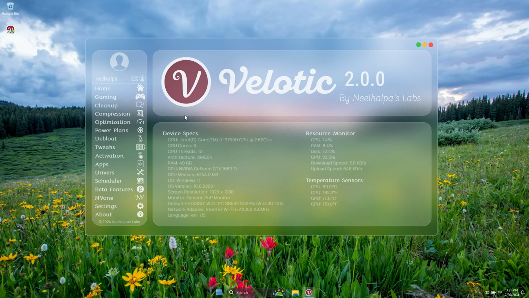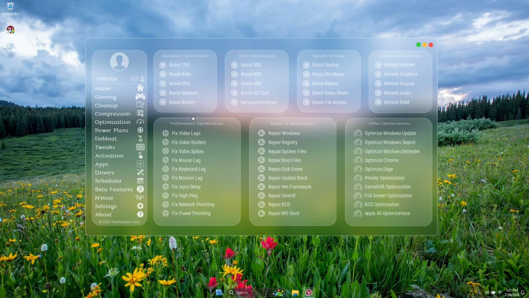Moving on to the optimization page, you have more ways to optimize hardware and disk, apply speed-up patches and refresh buggy or faulty components. Below, you get more options to fix lag, spikes, stutters or latency that might ever appear in your PC. Optimizations have no value without options to repair broken components. So, the Velotic team has provided features to fix some issues with your PC. Finally, you can click Apply All Optimizations if you wish.